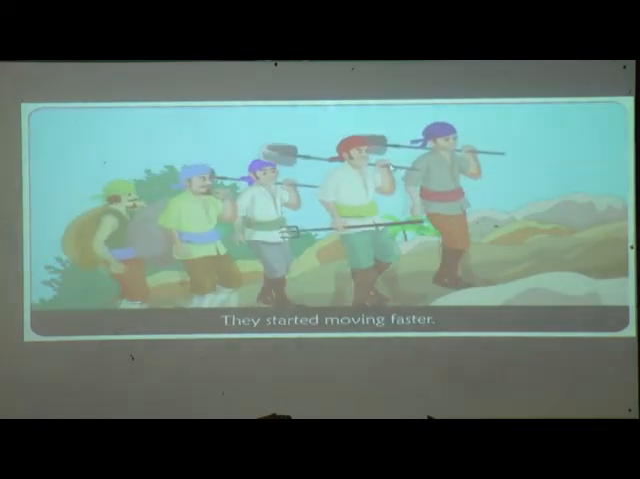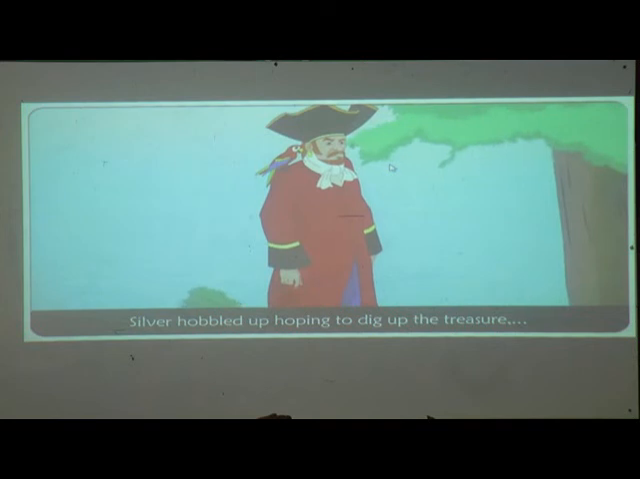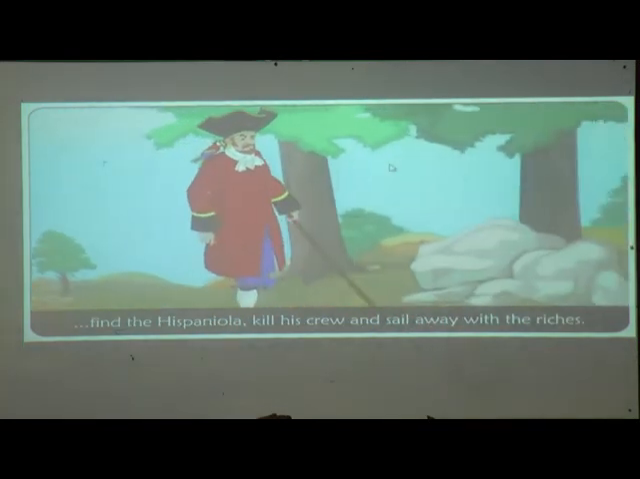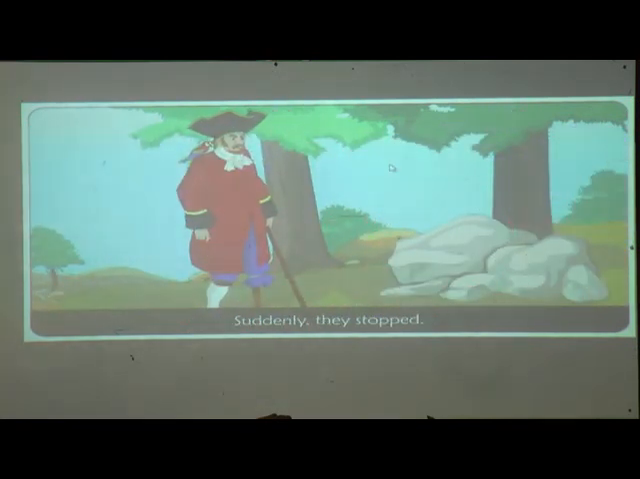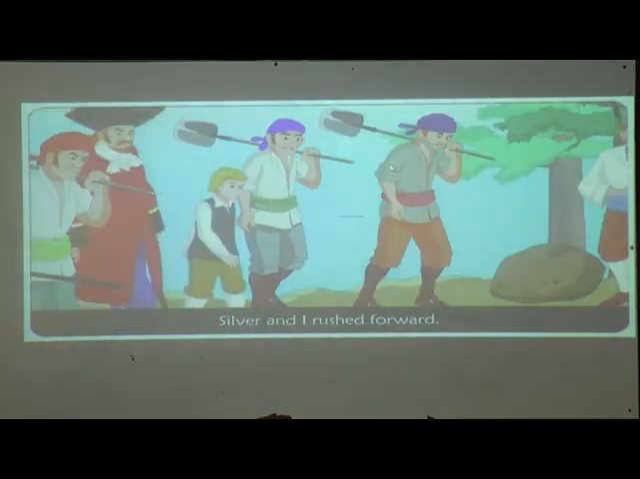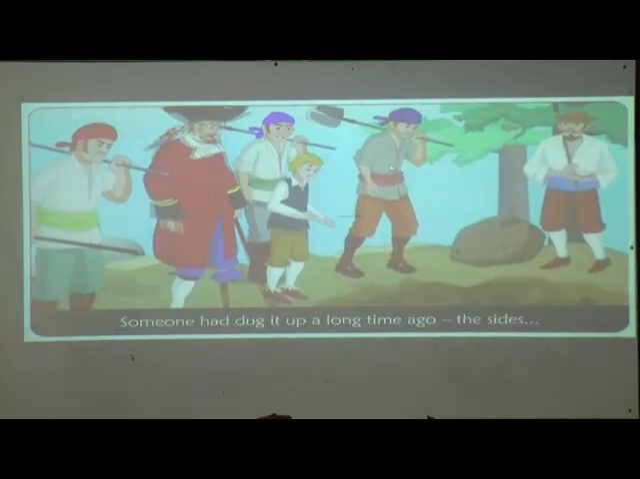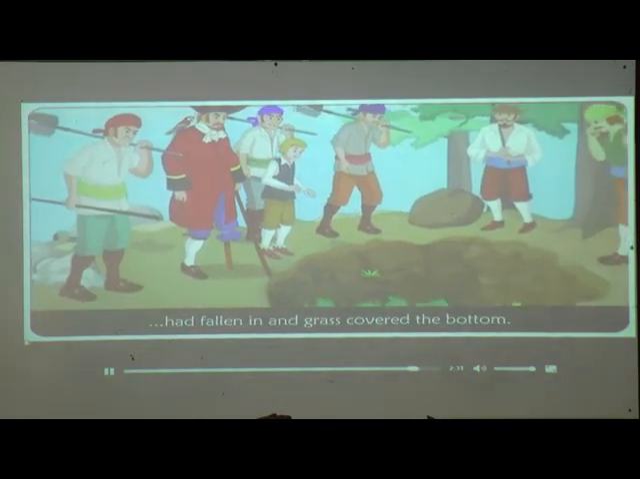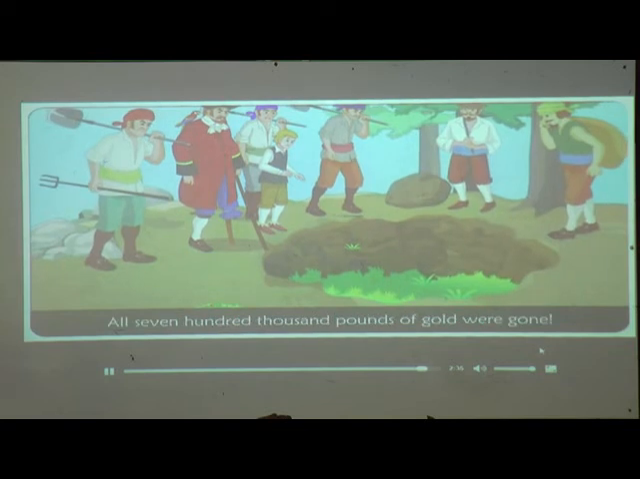They started moving faster. Silver hobbled up, hoping to dig out the treasure, find the Hispaniola, kill his crew, and sail away with the riches. Soon, those in front started running. Suddenly they stopped. Silver and I rushed forward. Before us was a very large pit. Someone had dug it up a long time ago. The sides had fallen in and the grass covered the bottom. The hidden treasure had been removed. All 700,000 pounds of gold were gone.